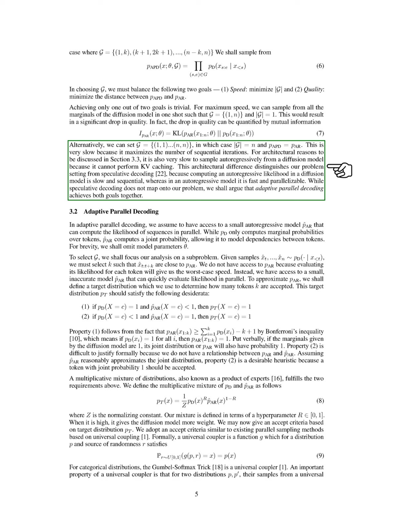Due to architectural limitations, sampling autoregressively from a diffusion model is also slow and cannot utilize caching effectively. This distinguishes our approach from speculative decoding, as computing likelihoods in a diffusion model is inherently slower. We argue that our adaptive parallel decoding method can successfully achieve both speed and quality.